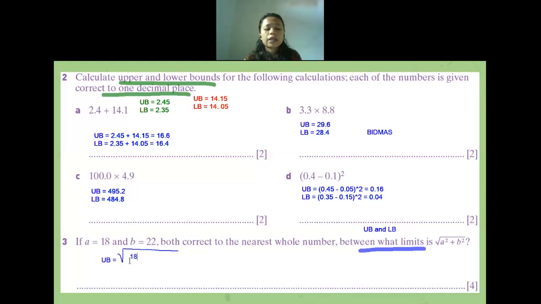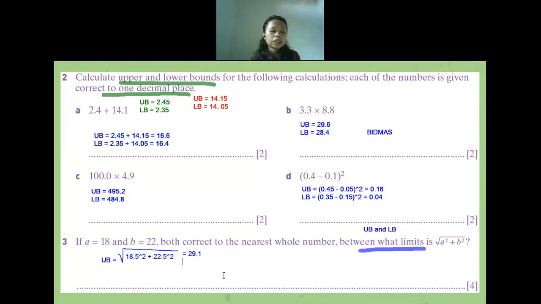18.5. Yeah, 18.5 to the power of 2 and then plus it with what number for the B? How many? 22.5. Is there anyone who has difficulties or is confused? Okay, so how many will it be if we calculate using a calculator? 29.1. Okay, thank you, Alfredo.